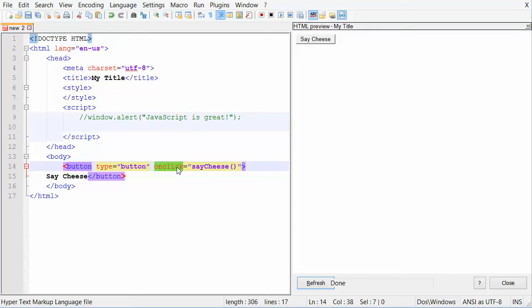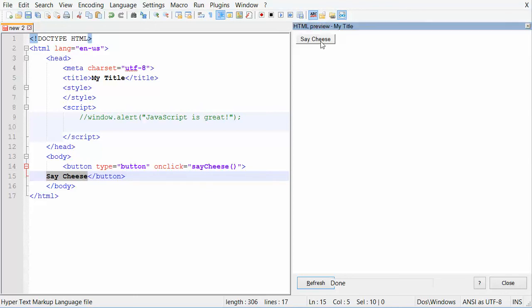It's probably pretty obvious what that is. This button is saying onClick. That's the event that we're talking about. I want something to happen. And in here we've got this text that doesn't mean anything to us right now if we don't know what a function is. And then between the opening and closing tags, we've got some text which provides the label for our button over here.